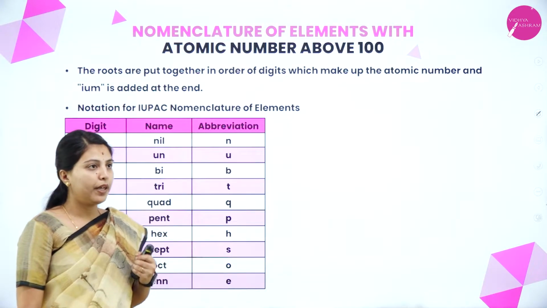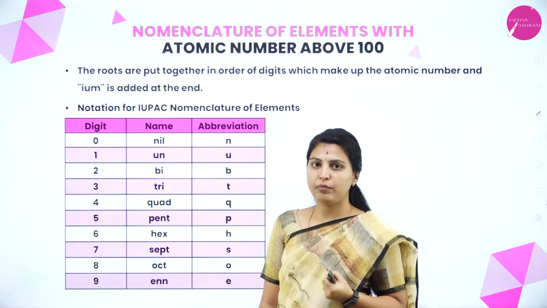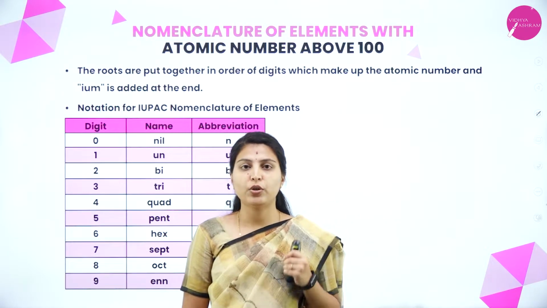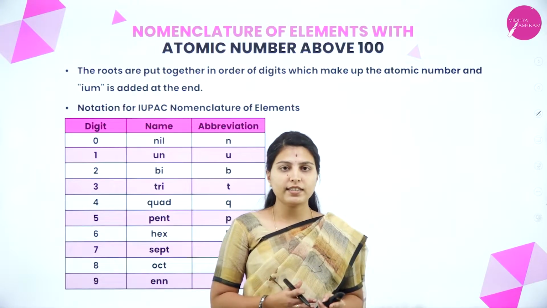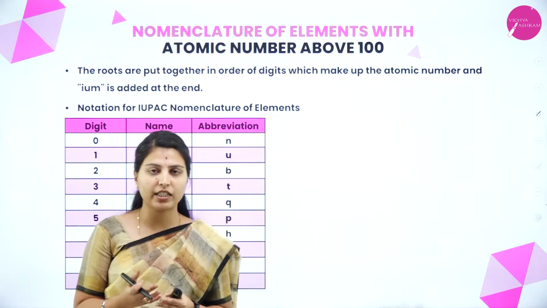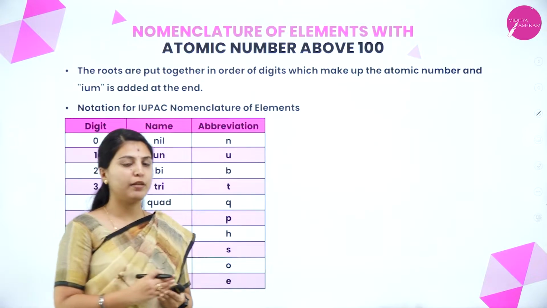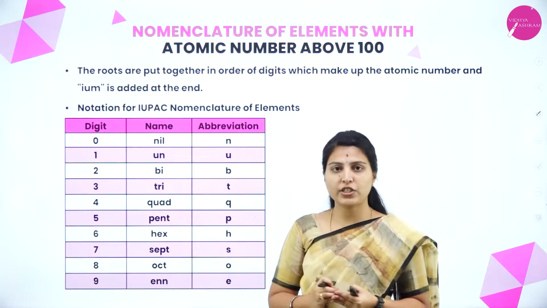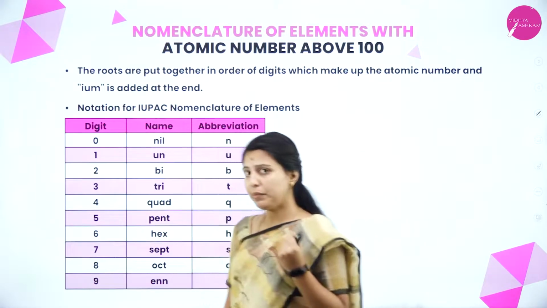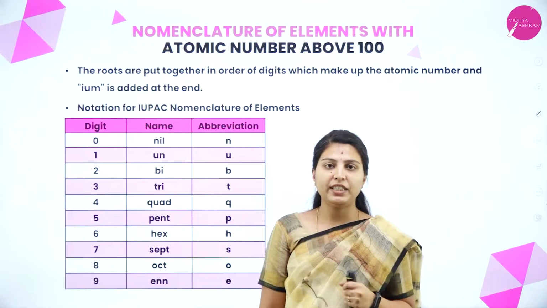For example, for atomic number 104, the Soviet scientists gave the name Kurchatovium, but the American scientists gave the name Rutherfordium. For these reasons, the IUPAC decided that only after the discovery has been proven should the official name be introduced. Till then, only the systematic nomenclature should be used. By this controversy, the nomenclature of elements was started.